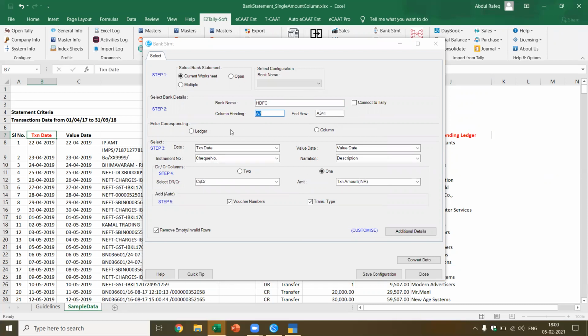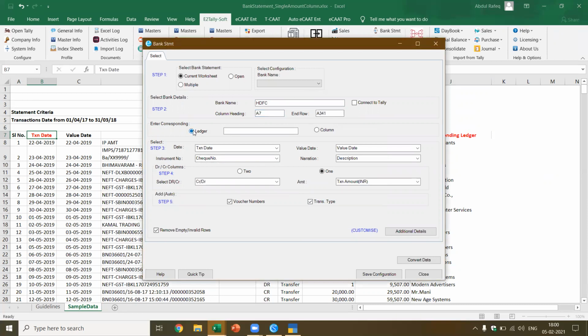Then I can give a ledger, which means I want to put all the corresponding transactions to a suspense account. Okay, I don't want to do that now because I've already prepared the corresponding ledgers. I go and select the corresponding ledgers. Okay, now I've got this. See, in this case, by default, we had a single column. If there are two columns, I would have selected two, and then it would have opened the option.